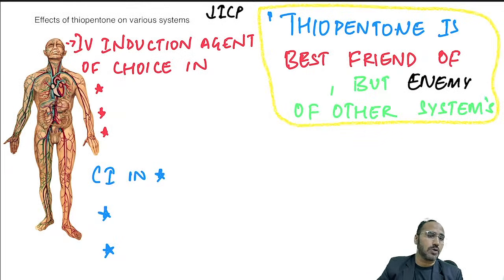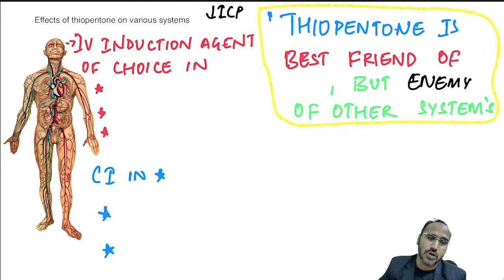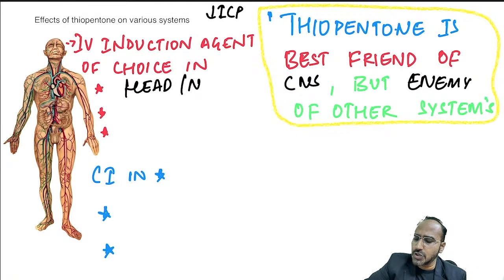But regarding sodium thiopentone, the questions that are asked are, what is the effect of sodium thiopentone on various systems? Regarding propofol, daycare surgery and all those MCQs you have to remember. Regarding thiopentone, you have to remember the effect of thiopentone on various systems. Various systems means CNS, respiratory, cardiovascular, muscle and analgesia. Always remember, thiopentone is the best friend of CNS. Best friend of CNS means what? It is doing best things to the CNS, decreases the ICP, hence can be used in head injury as well as neurosurgery. Apart from that, if it is a best friend of CNS, it can be used in epileptic patients.